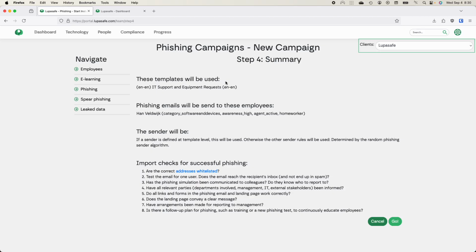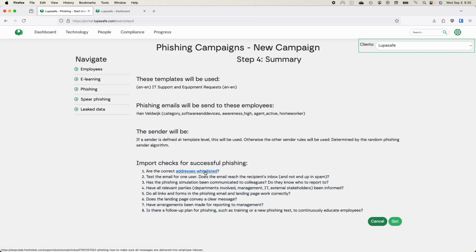Don't skip over the summary quickly, because this is a lot of experience that we had in the field in running hundreds and thousands of phishing campaigns. So, what template? That's obvious. Who will be targeted? Who is the sender? And then these are the checks. It's very important to always make sure you've actually passed these checks.